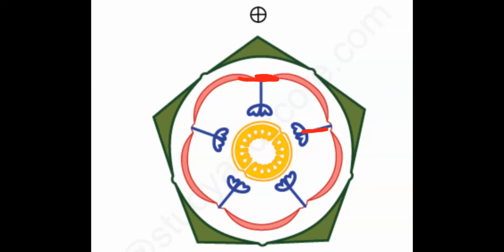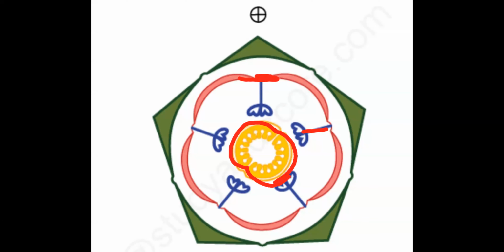Now describe the gynoecium region. Can you make out how many carpels are present? Very good. 2 carpels. This is 1. This is 2. Right?